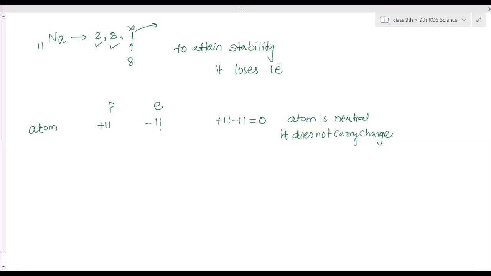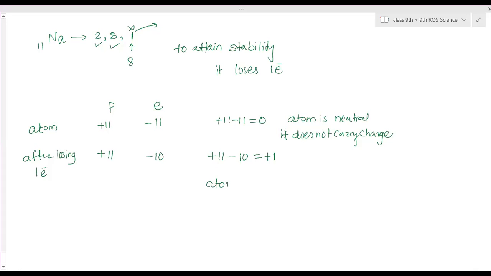Now, to attain stability, it has to lose one electron. After losing one electron, there is no change in the proton, so the proton will remain plus 11. But one electron has gone. So how many electrons does it have now? 10 electrons, and all of them carry negative charge, so minus 10. Now what is the total value? Plus 11 minus 10, so it is plus 1. That means it has one extra positive charge.